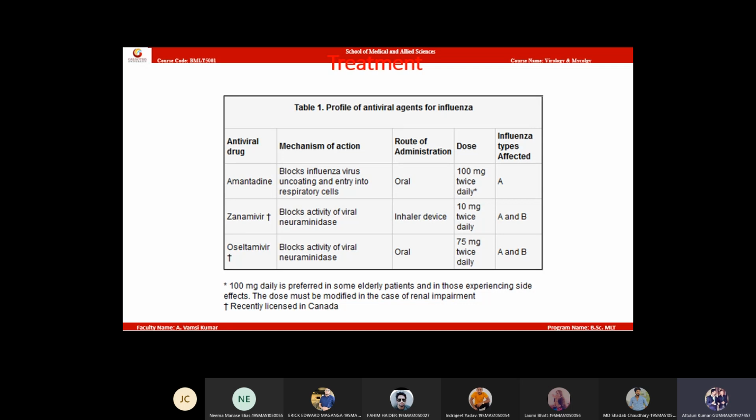You write this one. Under treatment, write these three. Draw this table, everyone. These are very costly tablets. I don't know the price, but really costly. Antiviral drugs are really costly compared to antibiotics. So these are the treatments.